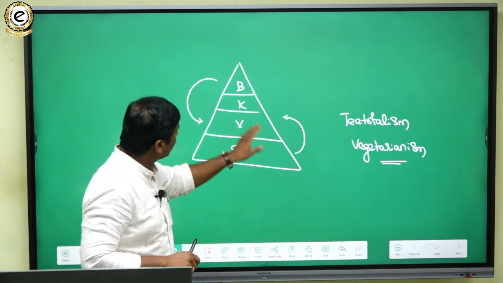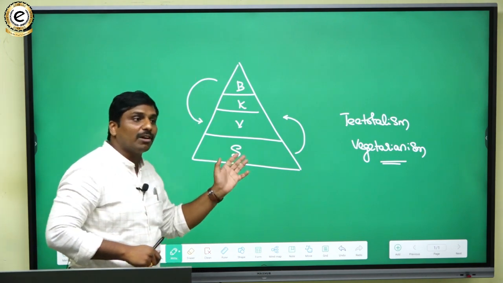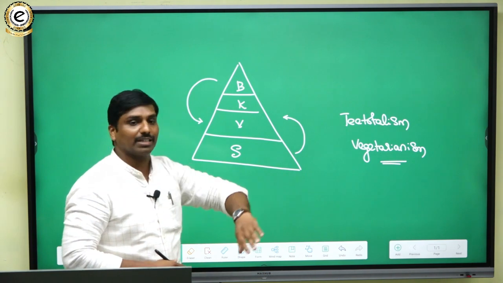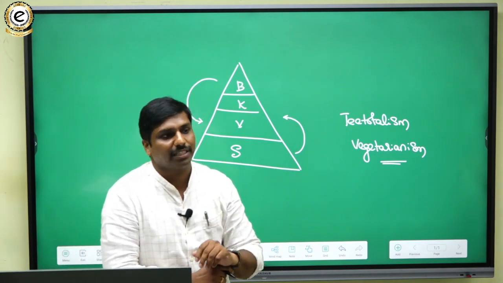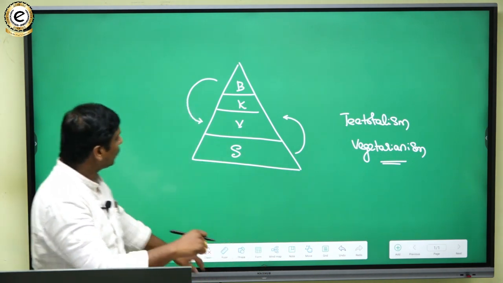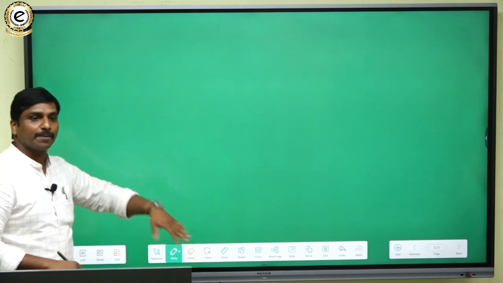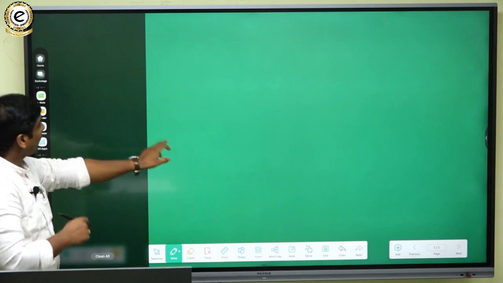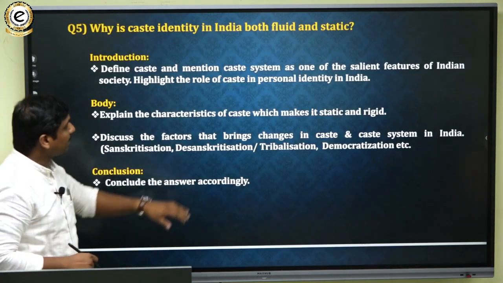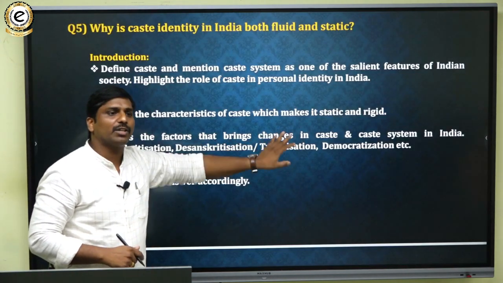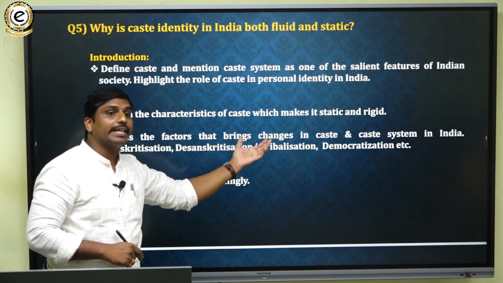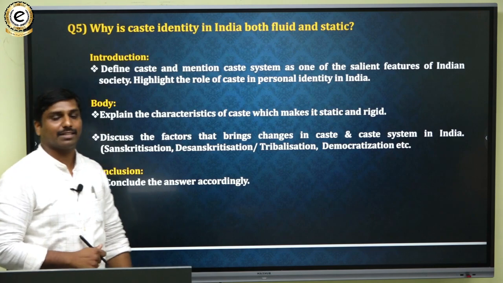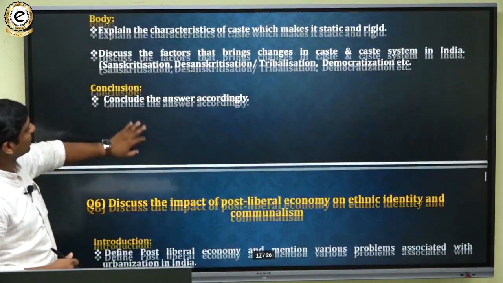In the similar fashion, now in the realm of modernization and westernization, there are no such boundaries. So now we have transcended all these things. You have to highlight all such factors responsible for changes in the caste system, and say that's how caste identity is getting changed, or it is getting dynamic.